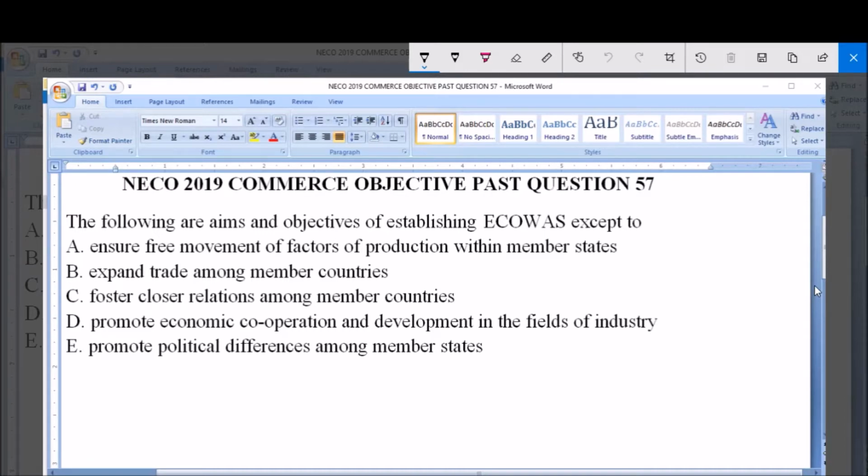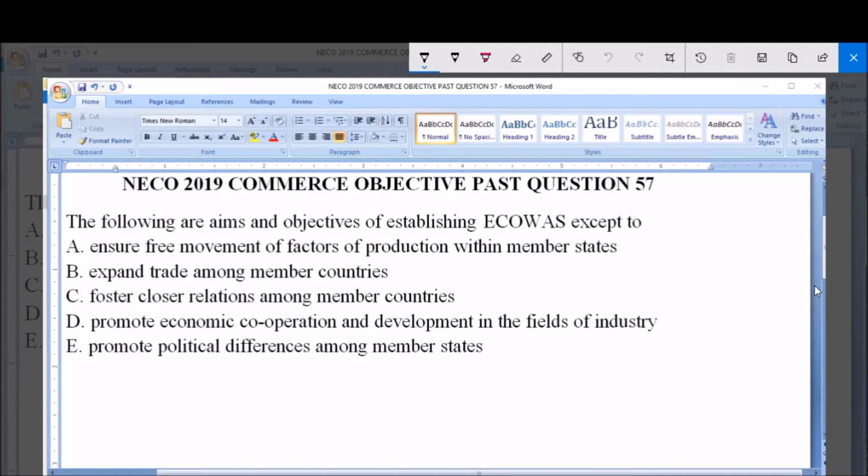The following are aims and objectives of establishing Ecowas except to: A. Ensure free movement of factors of production within member states, B. Expand trade among member countries, C. Foster closer relations among member countries, D. Promote economic cooperation and development in the fields of industry, E. Promote political differences among member states.